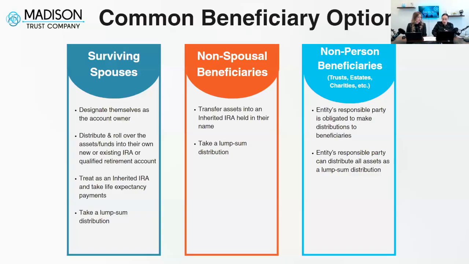And then I just did want to mention that before any beneficiary makes a selection of what payout option they are choosing, they should really speak with a licensed tax professional, or maybe their financial planner or your estate planning professional, because Madison Trust is a passive custodian, so we're unable to give you any advice in regards to tax, legal, or financial circumstances. We can definitely educate you on these different options and what the possibilities are. However, we won't be able to tell you that that is the right option for you.